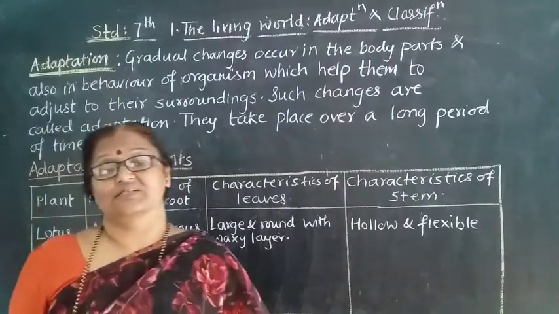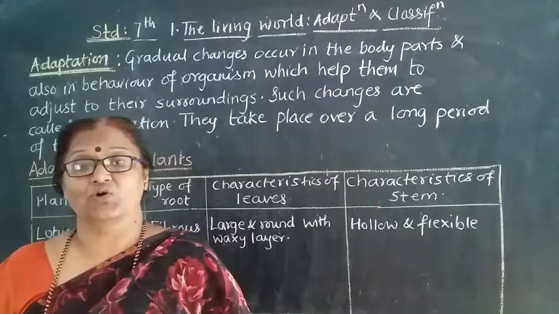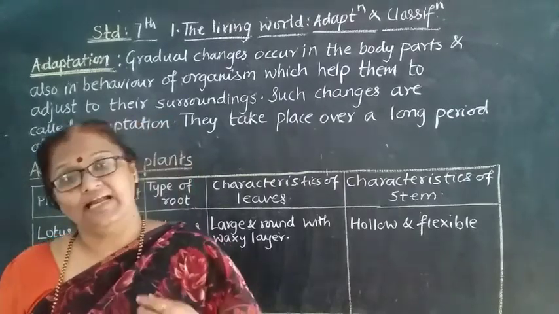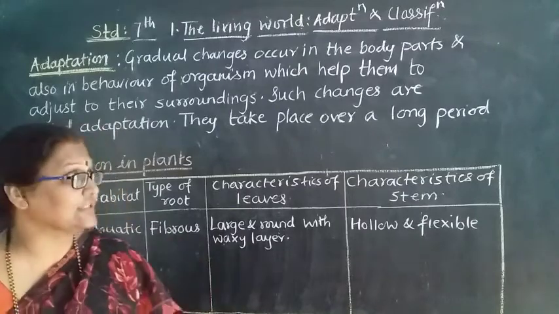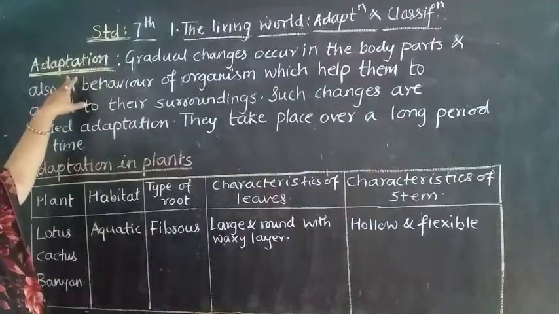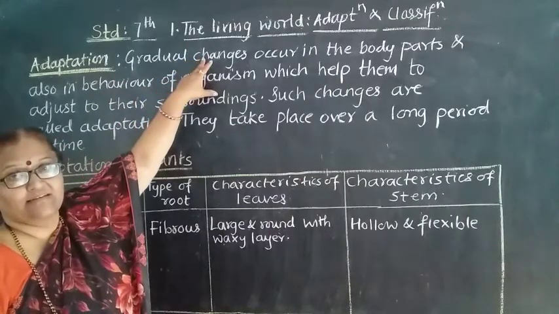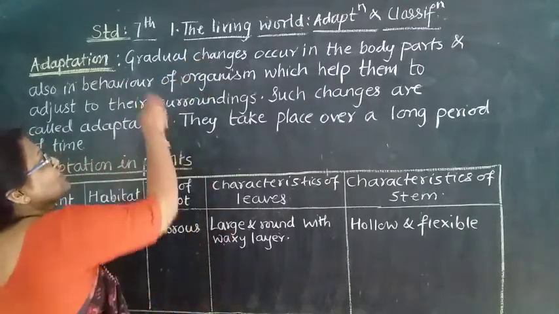While teaching this, we have always come across one word, adaptation. So what is adaptation? Today we are going to see. Adaptation means gradual changes.